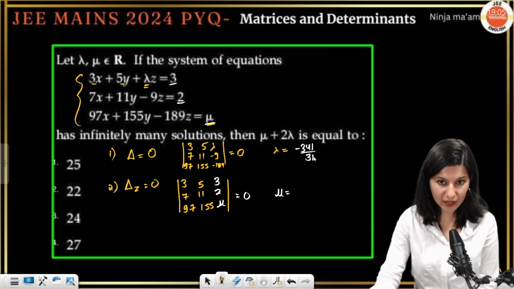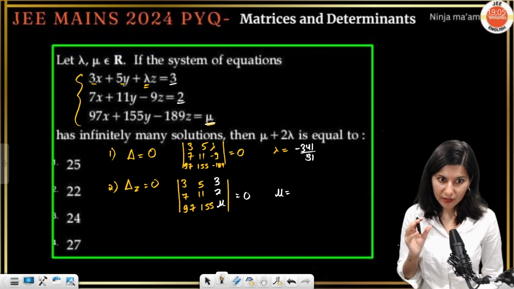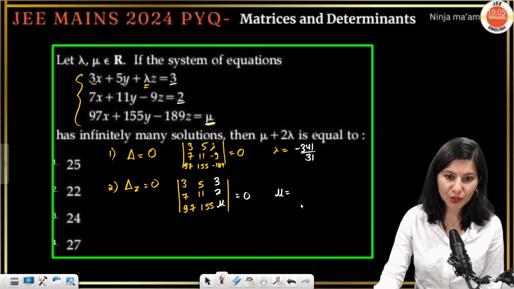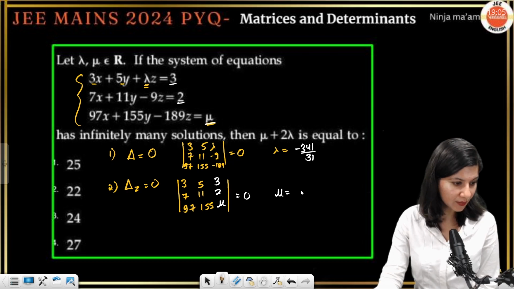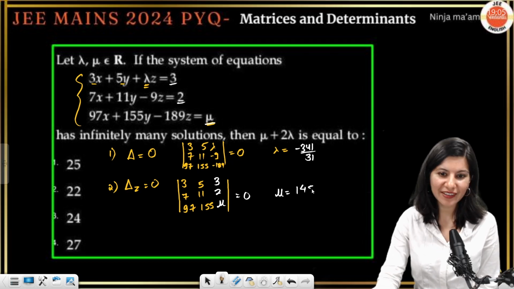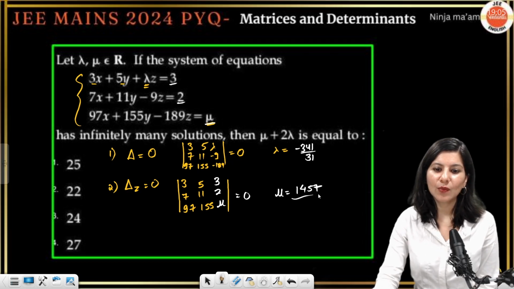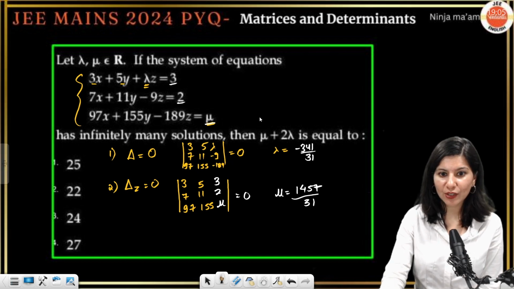You have to reduce the determinant by row and column operation over here. So lambda is equal to -341 by 31, and mu is 1457 by 31.